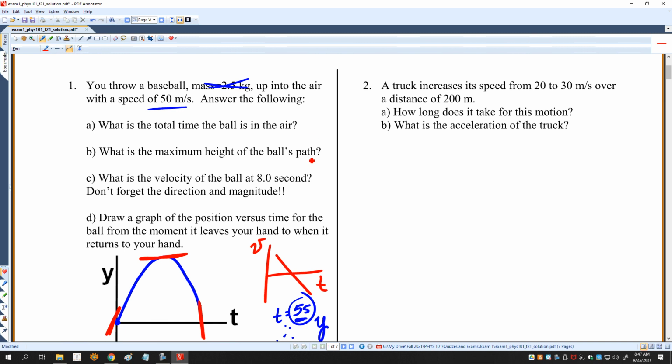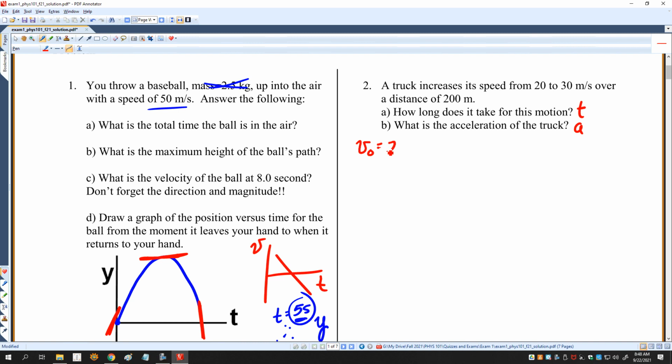Okay, a truck increases its speed from 20 to 30 meters per second over a distance of 200 meters, and I want to know how long does it take, and then what is the acceleration. So I prepared you for this, that you would have to solve a system of 2 equations with 2 unknowns, and that is what this problem is. Let's just write down what I know first.